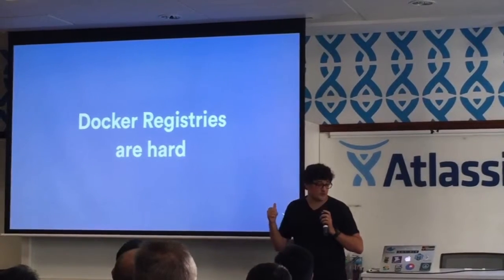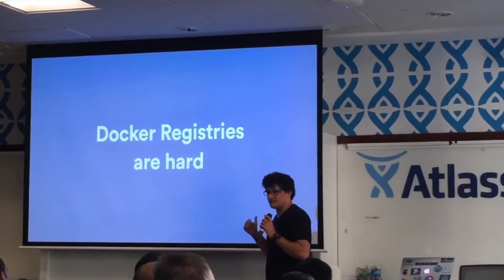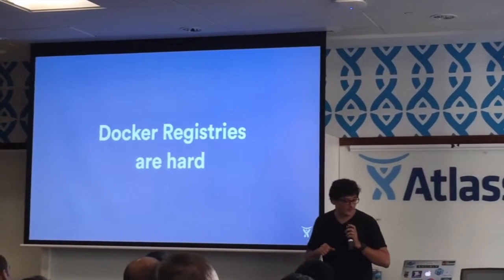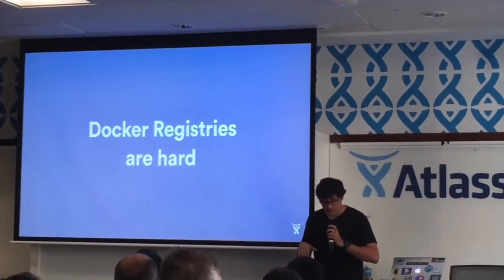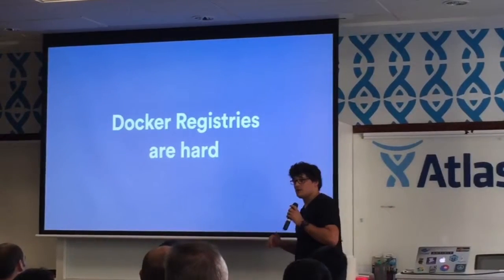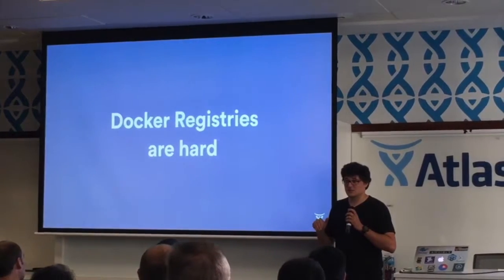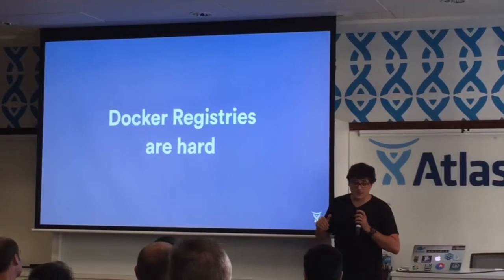In the end, we switched to the registry V2, which is called Docker distribution, just to keep things nice and simple. Since we've migrated to V2, we've had a much more stable repository. It's worked really well for us, but actually switching to V2 was quite a process for us.